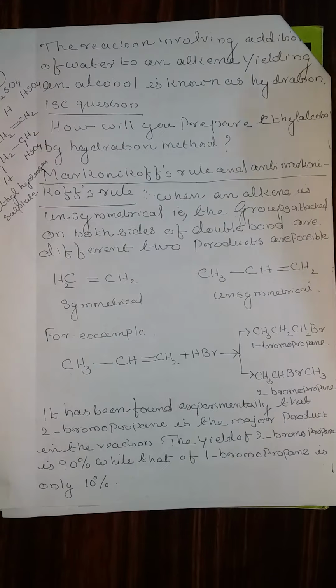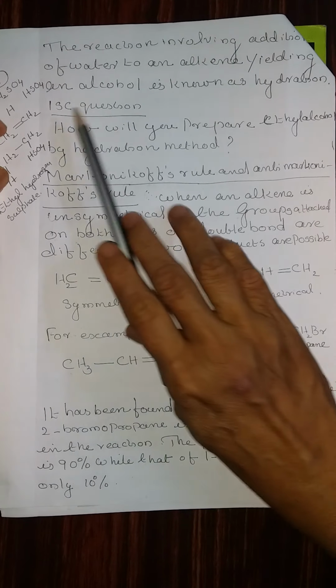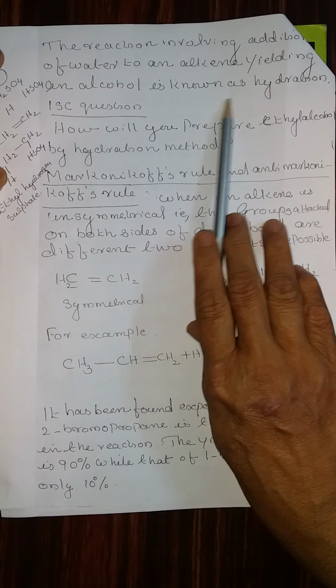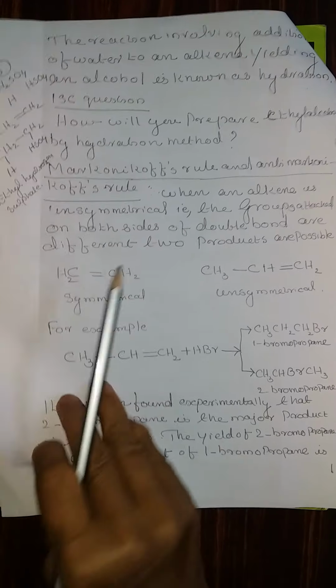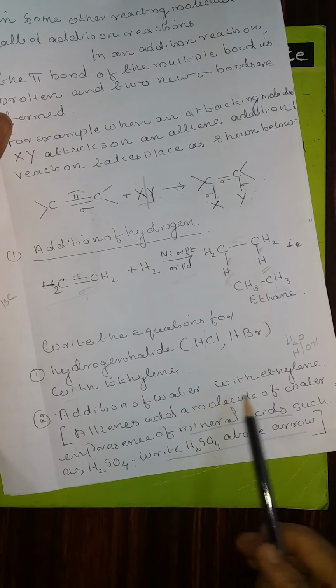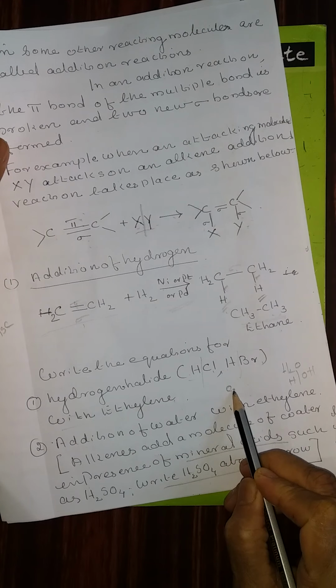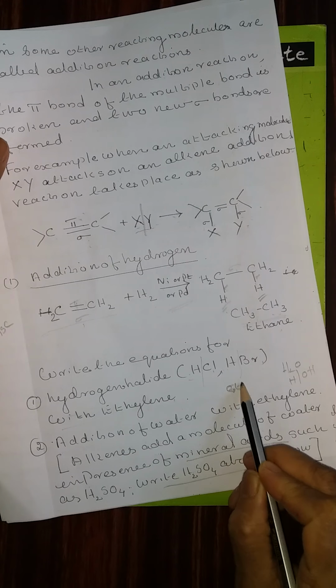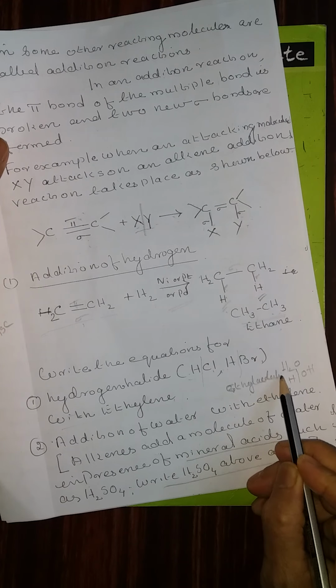The reaction involving the addition of water to an alkene yielding an alcohol is known as hydration. Therefore, in this reaction, that means addition of water to ethylene, the product obtained is ethyl alcohol.